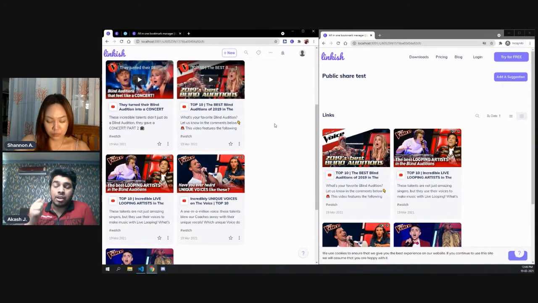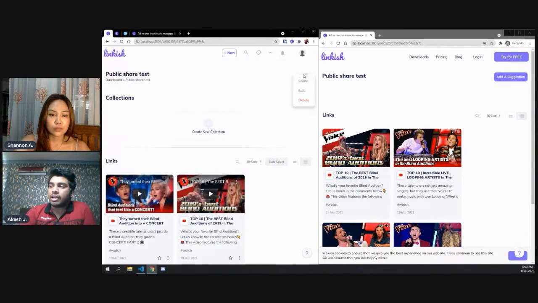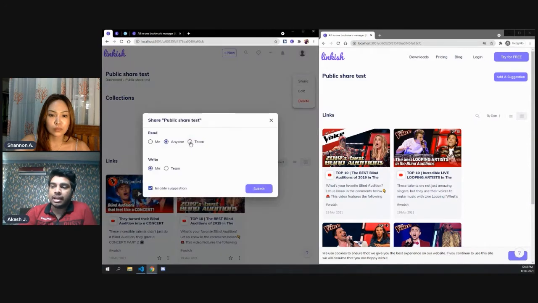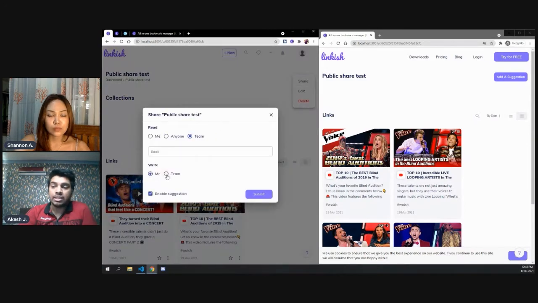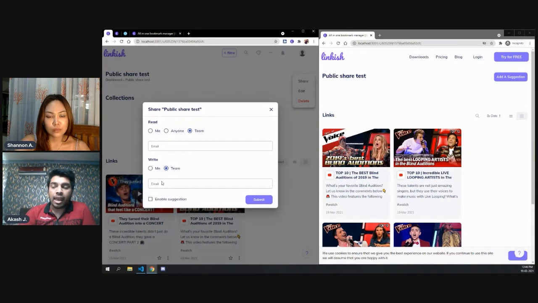With team members, you can give write or read access to any email address. You can give them write access, and they won't need your approval anymore. They will have the same features and the same access level as you inside the team workspace.